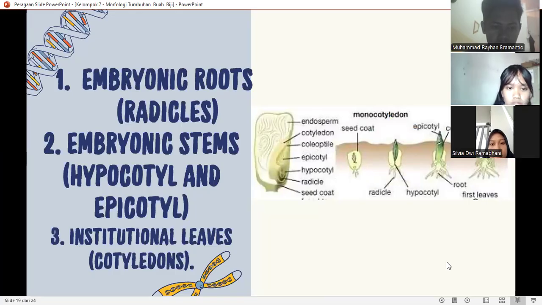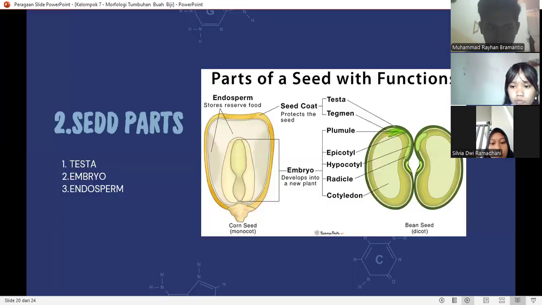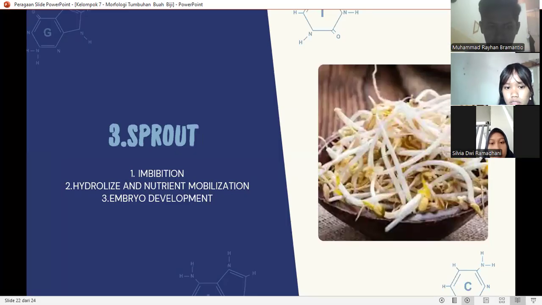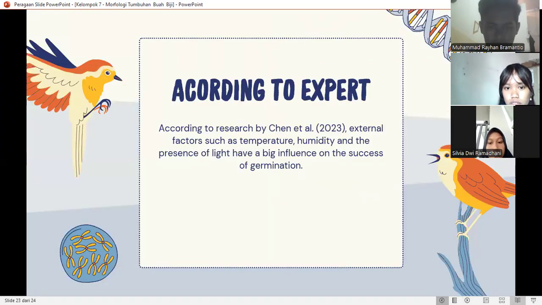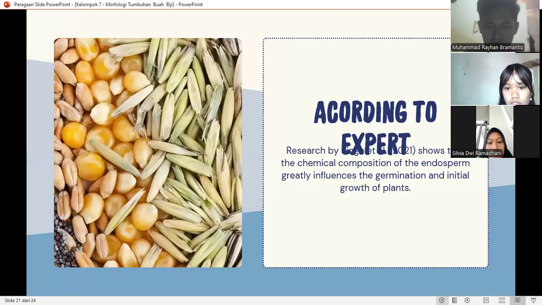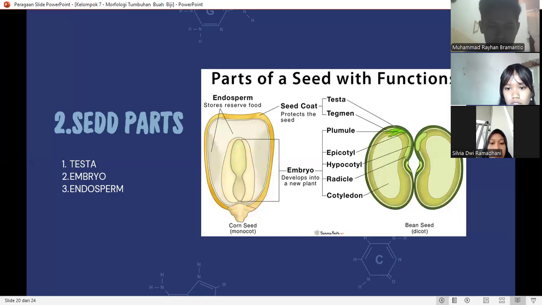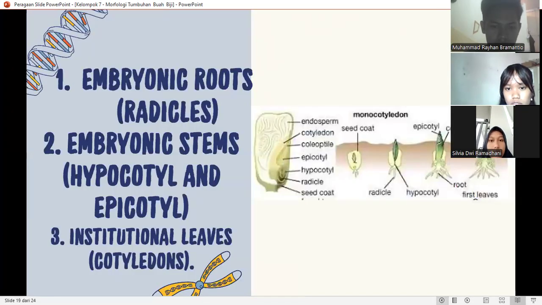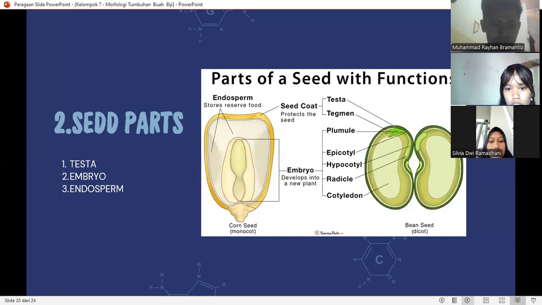So, parts of a seed. A seed consists of several main components, each with a specific function.